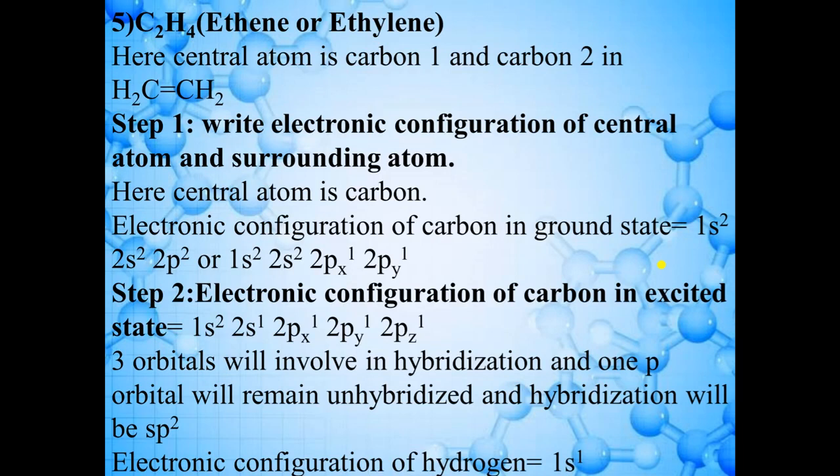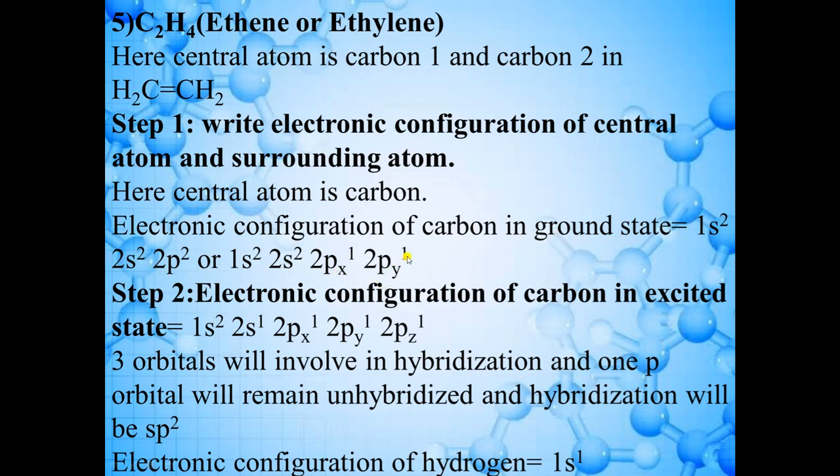Now we will take the next example, and the next example is of ethene or ethylene. Formula is C2H4. Now here again two carbon atoms are present, but there is a double bond between them. Okay, so as there is a double bond, the hybrid structure will be different, but the steps are the same. Write the electronic configuration of the central atom and surrounding atom. So here we will write the electronic configuration of carbon atom in ground state. So 1s2, 2s2, 2p2. We can write 2p2 in this way, 2px1, 2py1.